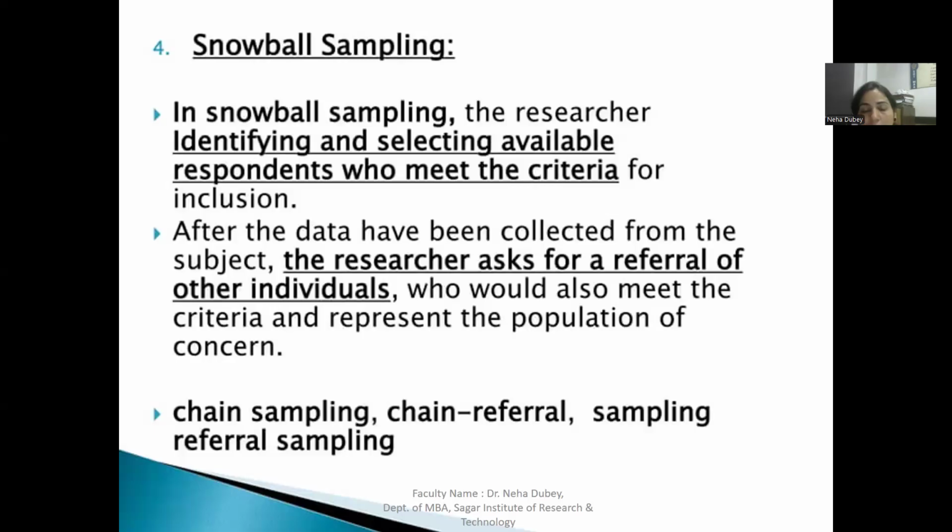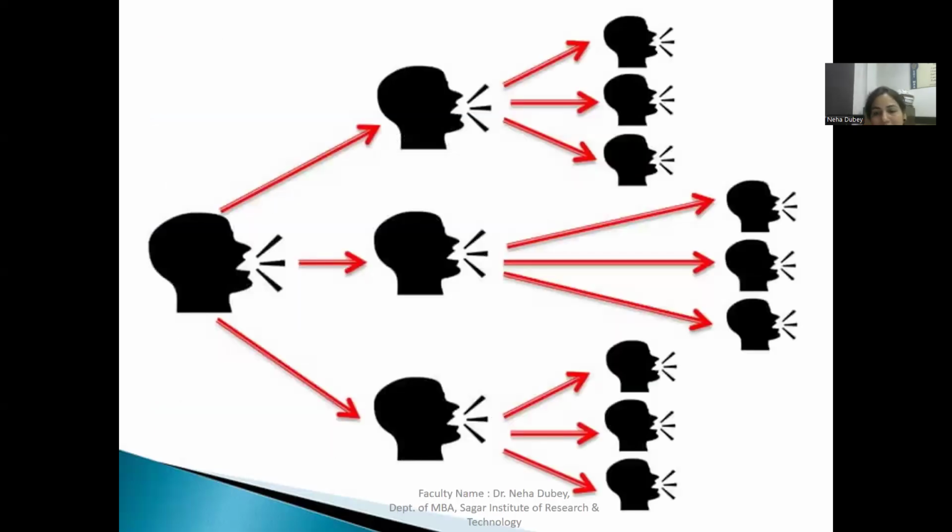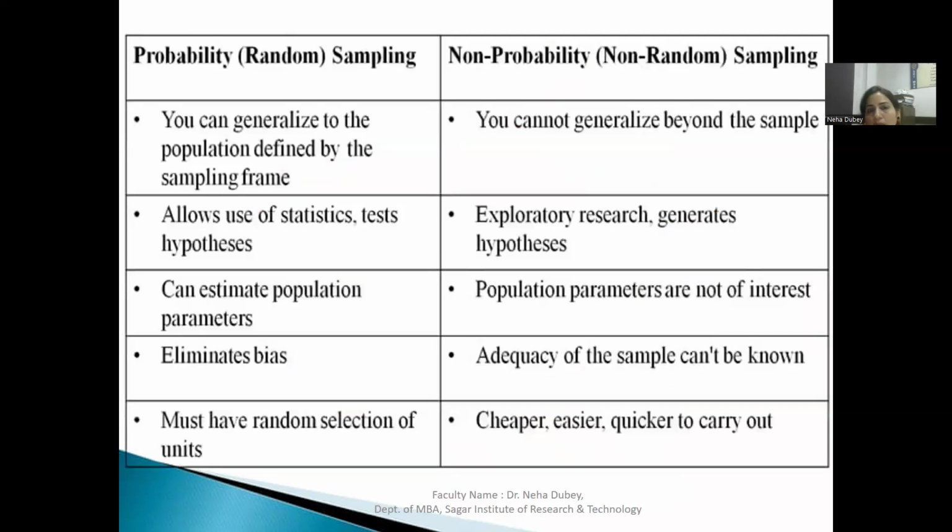So chain sampling or referral sampling you can understand with this beautiful example or diagrammatic representation. One person is saying, and the word-of-mouth publicity goes on, and so on. You can also understand it with the communication chapter, where miscommunication or the grapevine happens with this channel. So we can use it in a positive manner in marketing or other research categories, right?